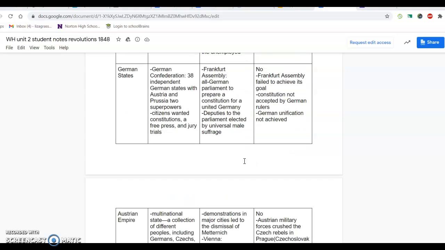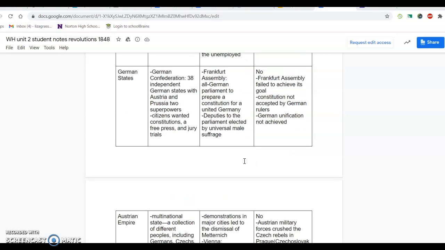All right, going on to the German states. So the German Confederation, prior to this, was just filled with all these different groups of people. So we have Austria, we have Prussia, among all these different people living in the German Confederation who want to have more of a say in what's going on. So they want to have a new constitution and things like that. So the people set up the Frankfurt Assembly, which is an all-German parliament.